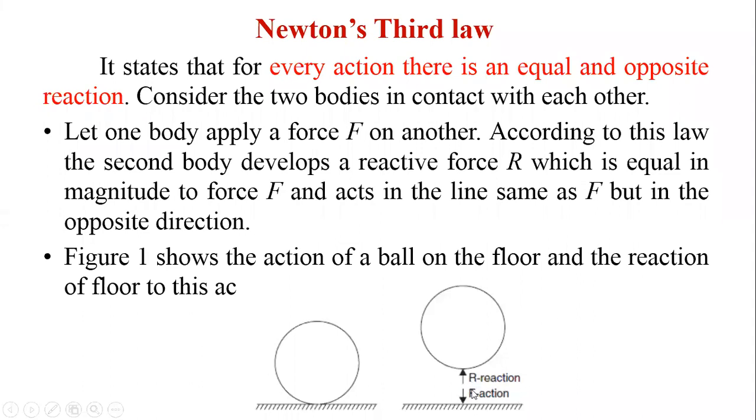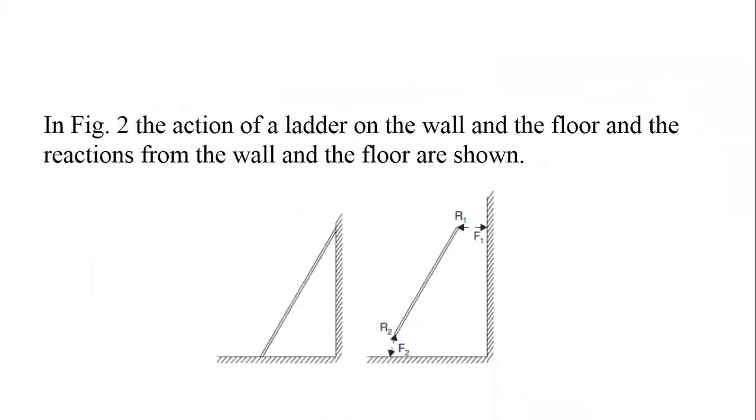It means that the floor will be acting with the reaction R over this ball, and the ball applies the force F over the floor. The magnitude is the same but the direction is opposite. According to this Newton's law, the force which is acting produces an equal and opposite reaction. Every action has an equal and opposite reaction according to Newton's third law.